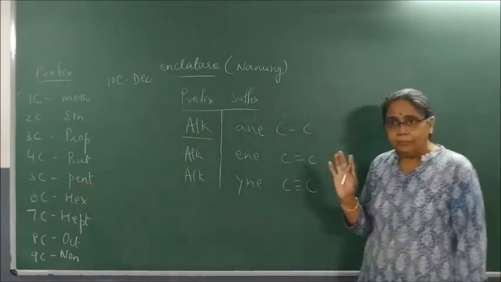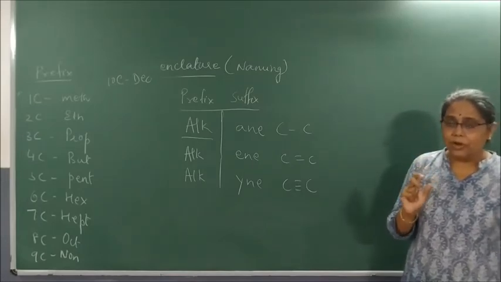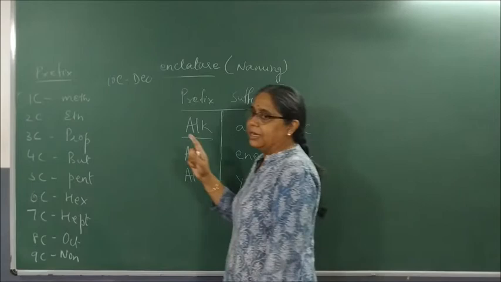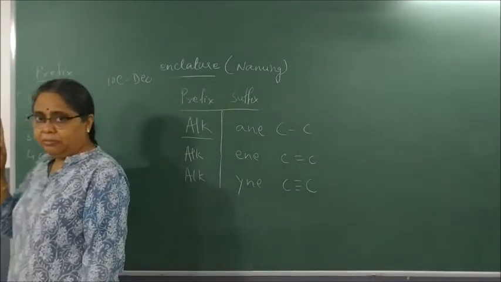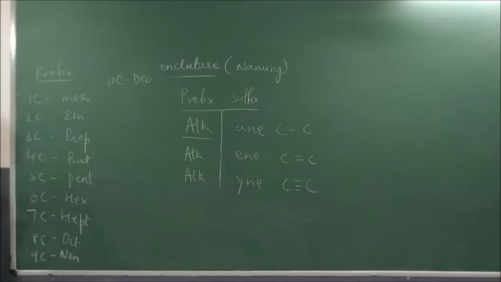So clear? For the number of carbon atoms, the prefix added is: for one carbon atom, meth, 2 eth, 3 prop, 4 but, 5 pent, 6 hex, 7 hept, 8 oct, 9 non, and 10 dec.